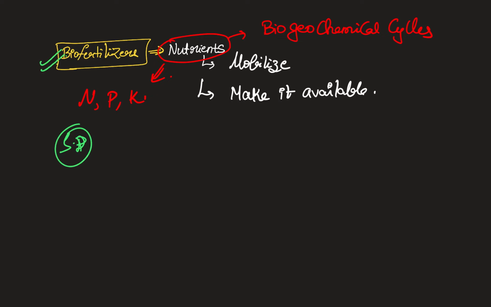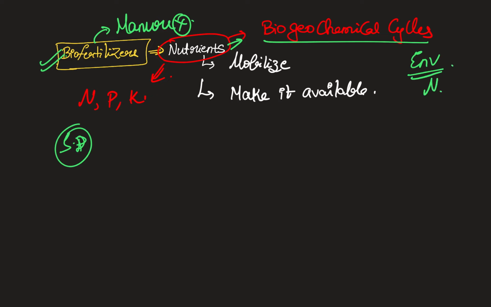Now when I say biofertilizers, it is not about organic manure or something. It is not manure, please remember. We here talk about those living organisms which can substitute the fertilizers that we are adding. Now what do I mean? Basically, when we talk about nutrients in an ecosystem, they are obtained through biogeochemical cycles, if you recall it from your environment syllabus. Different elements like nitrogen, phosphorus and potassium are obtained because of these biogeochemical cycles. They are already present in the environment.